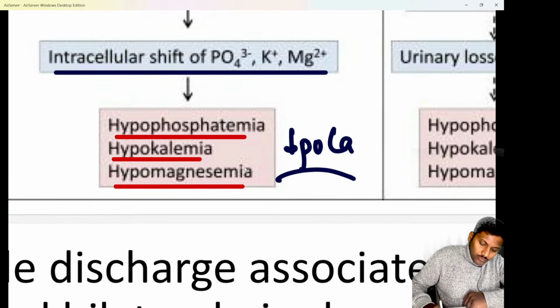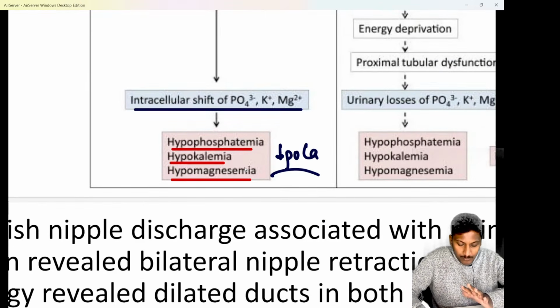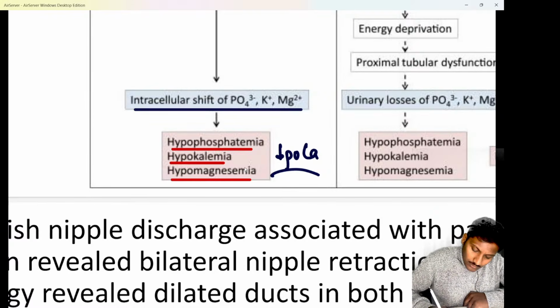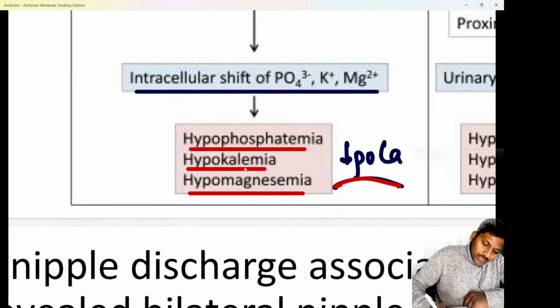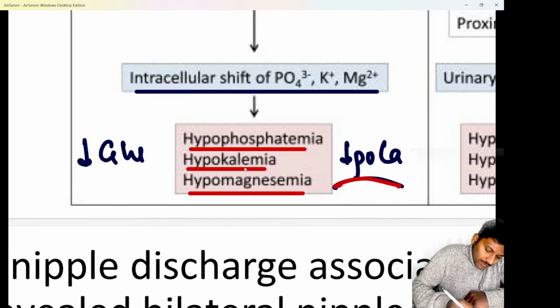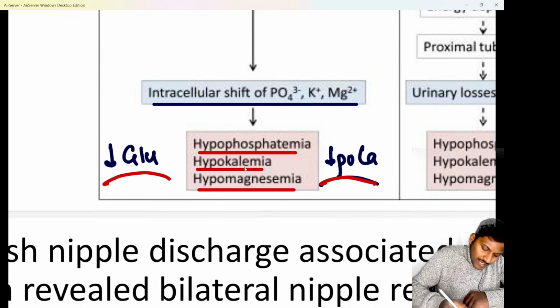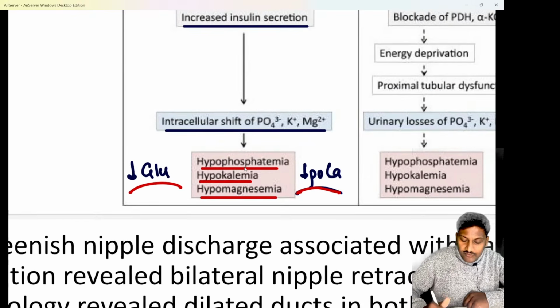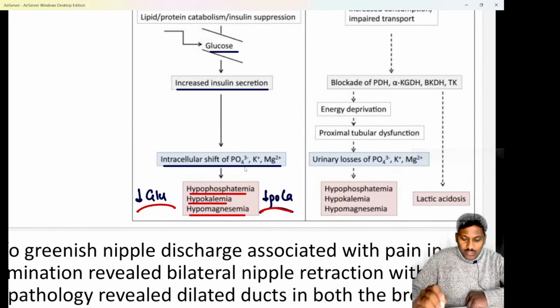Hopefully clear to all of you. So hypophosphatemia, hypomagnesemia, hypokalemia and hypocalcemia, along with hypoglycemia also. Reason: as a lot of insulin was released, definitely the patient's glucose levels are also going to decrease. The patient will also have hypoglycemia as well, and there will be a sudden or acute deficiency of thiamine or vitamin B1. So all these features are seen.